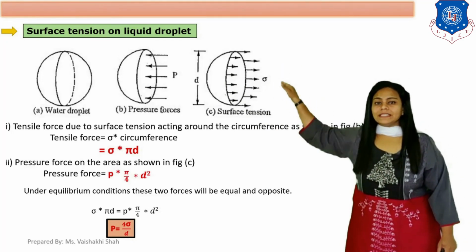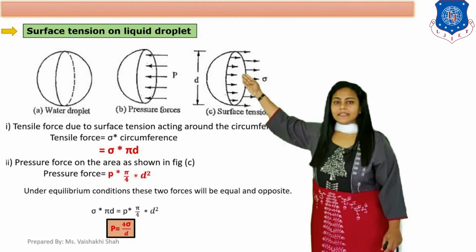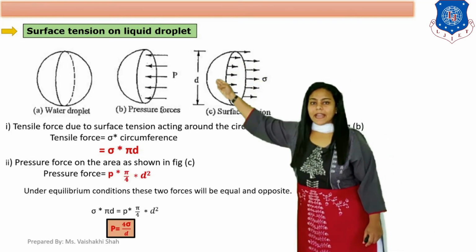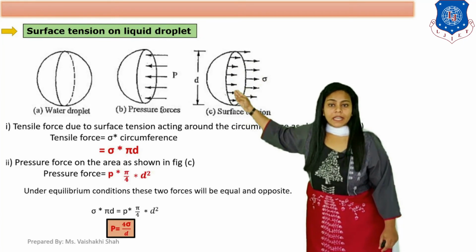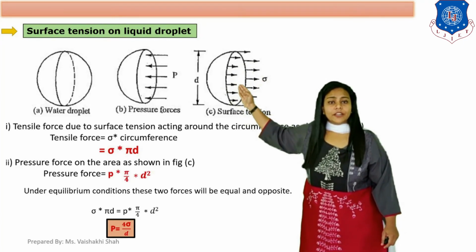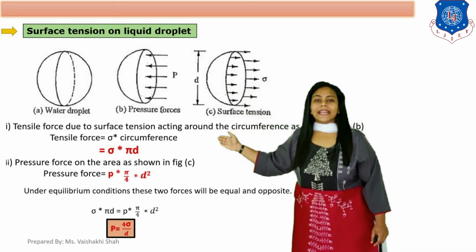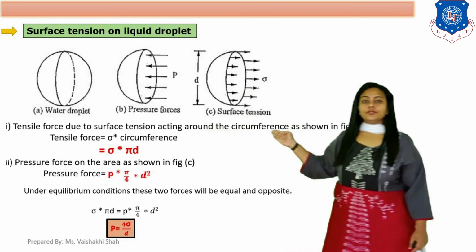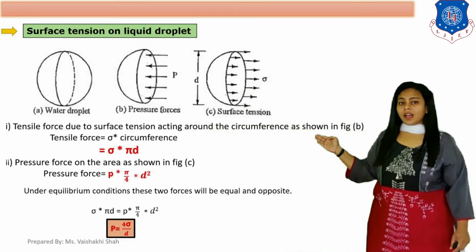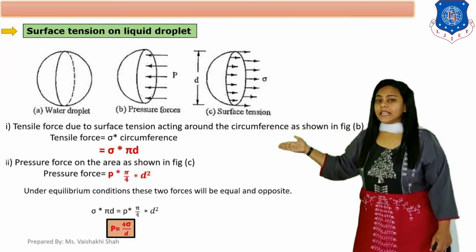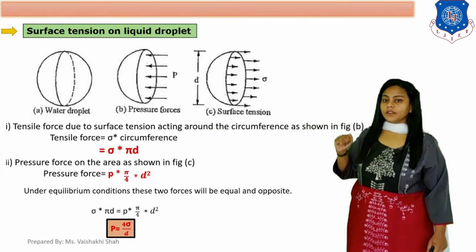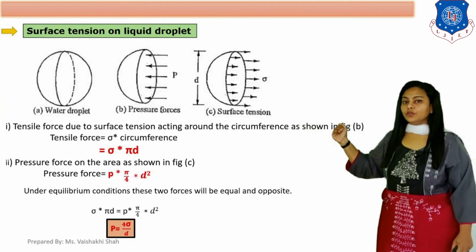The surface tension, as you can see, is acting on the circumference, the periphery, and the periphery is pi d. So the tensile force due to surface tension around the circumference is sigma into circumference, which is sigma into pi d.